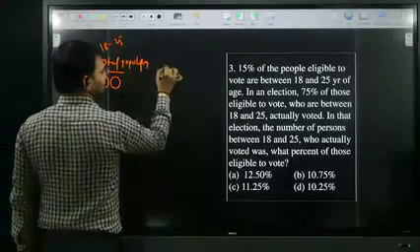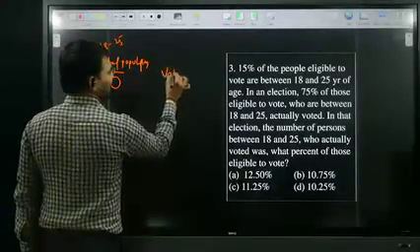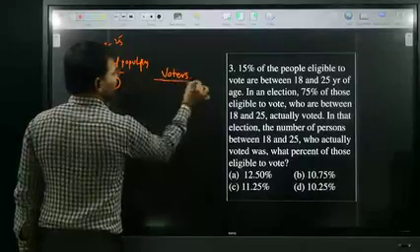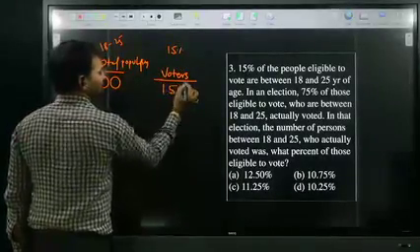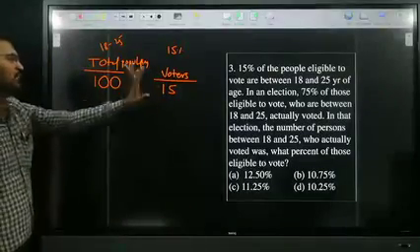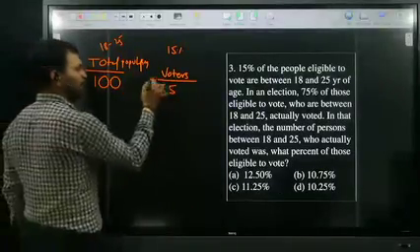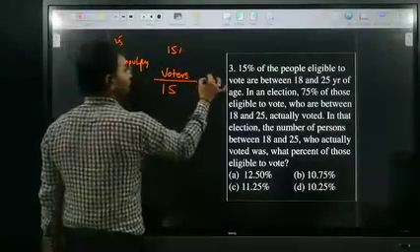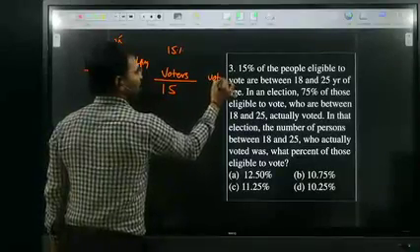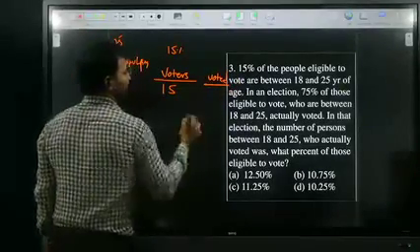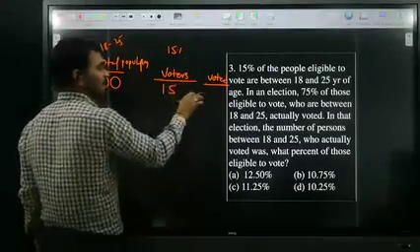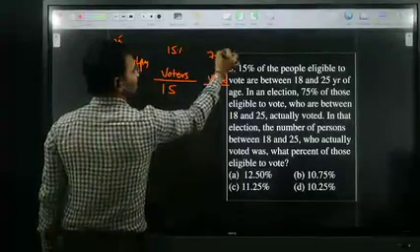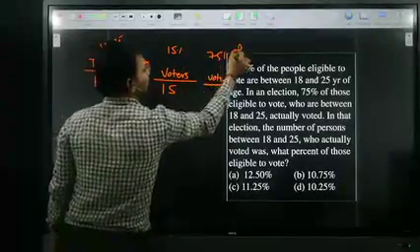Registered voters are how many? 15 percent of 100. The eligible voters are 15. Out of 15, voted persons are how much? Voters are 15, but the voted persons casted votes, 75 percent of 15.